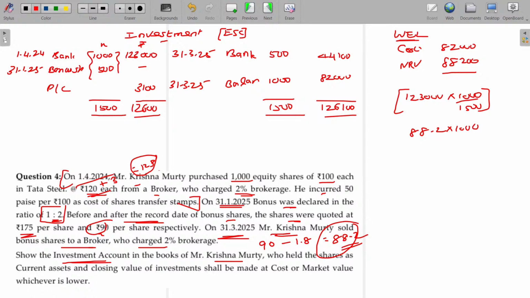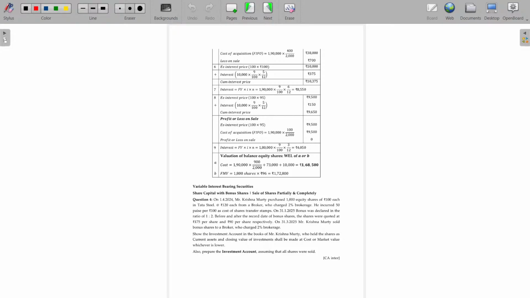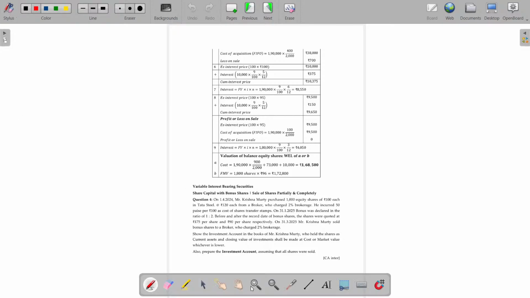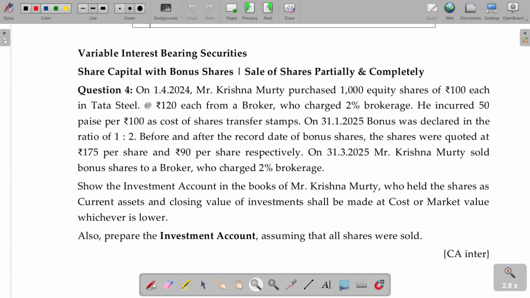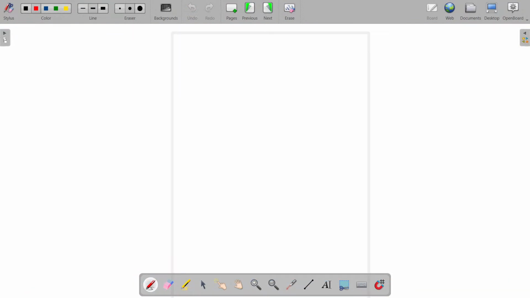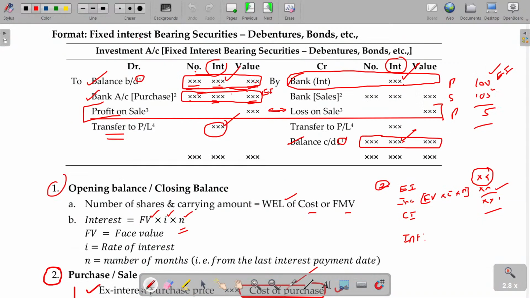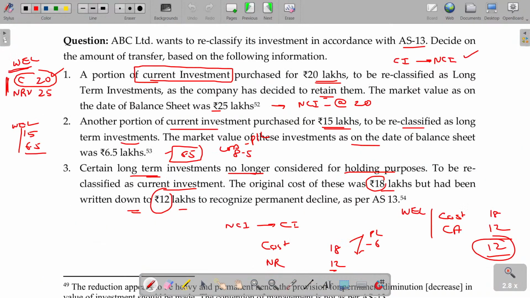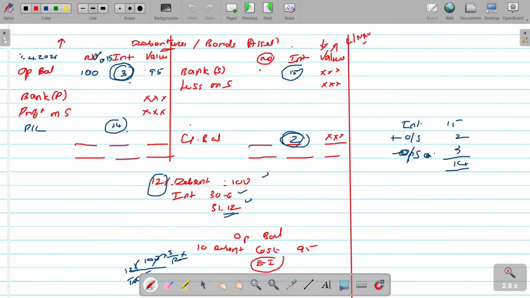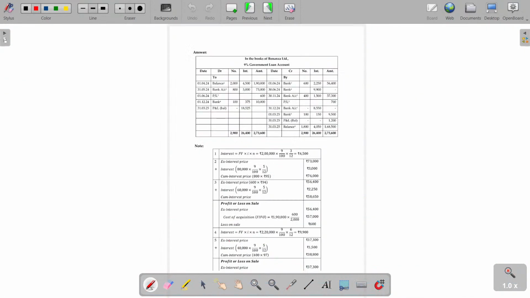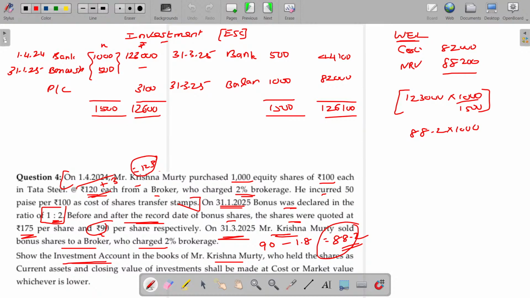Now let's move on to the next one. Here there is one more variation. Also calculate assuming that all shares were sold. I already defined what happens in case of sale of partial shares and complete shares, somewhere in the earlier page. So we have completed the partial share sale. Now I am going to consider the complete number of shares sold.